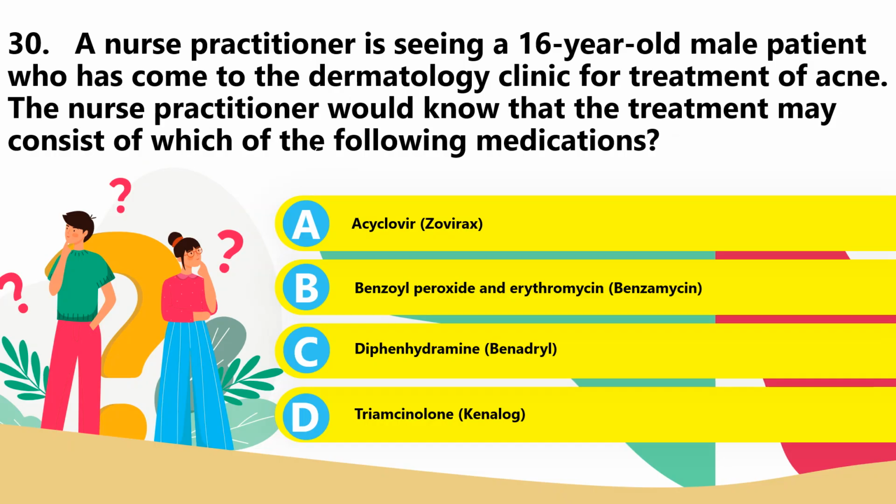Of course, we know that Benzamycin gel is among the topical treatments available for acne. And Zovirax is used in treatment of herpes zoster as an oral antiviral agent, and Benadryl is an antihistamine, and intralesional injections of Kenalog have been utilized in the treatment of psoriasis. 30. The answer is B.